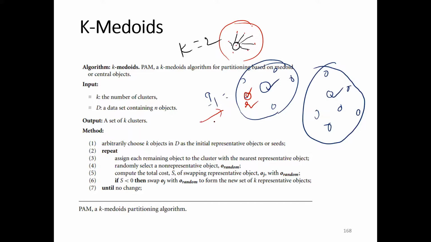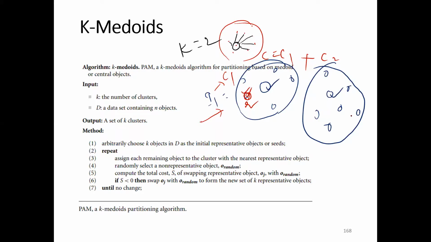Before closing the first iteration, I need to calculate the cost of this cluster formation. I need to calculate the cost of this particular cluster and the cost of this particular cluster. I need to calculate the total cost, and this is the cost of the first iteration. And again, in the second iteration, I need to select another point as the representative, and based on this point, I again reshape the clusters.